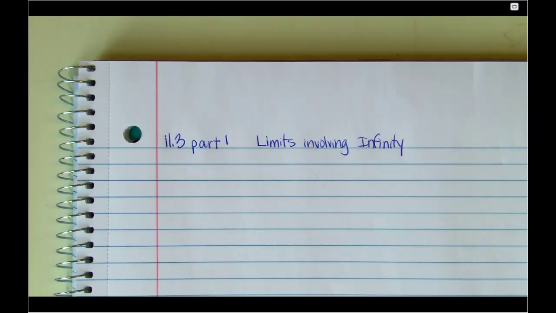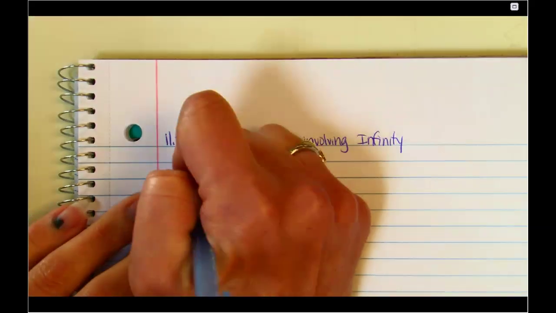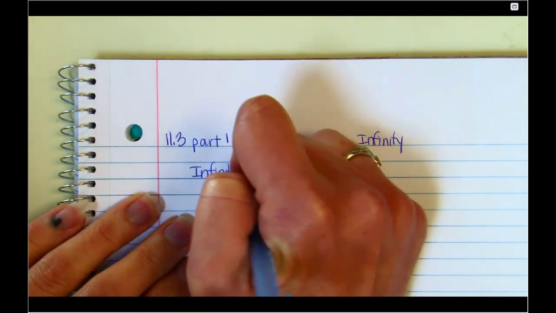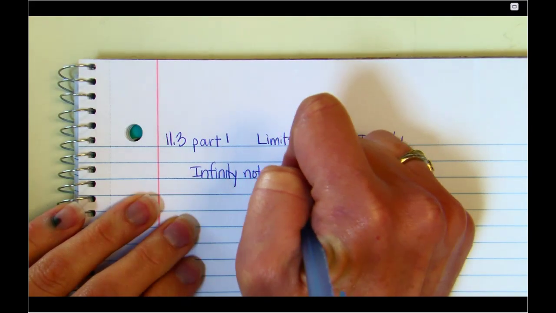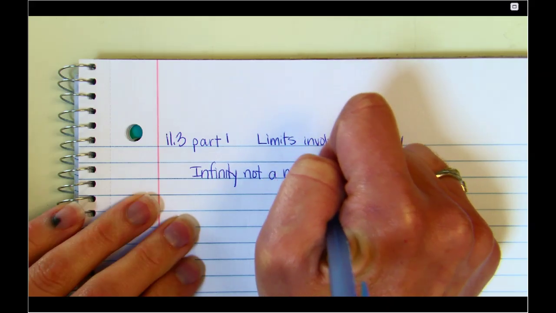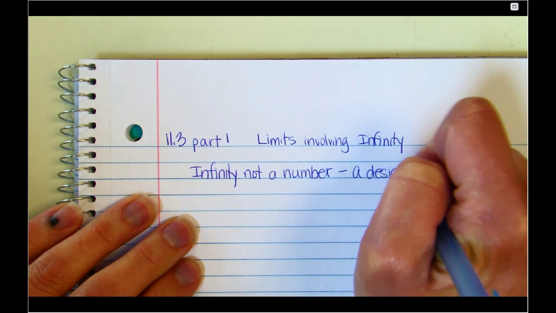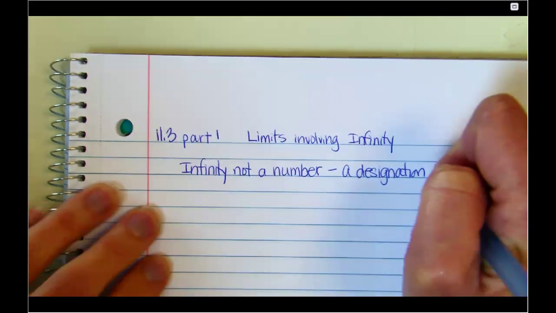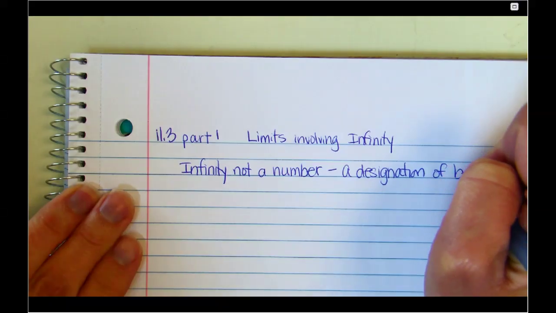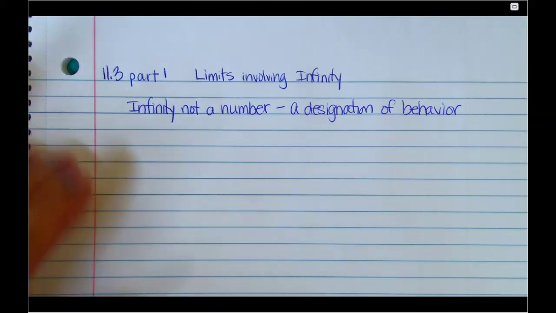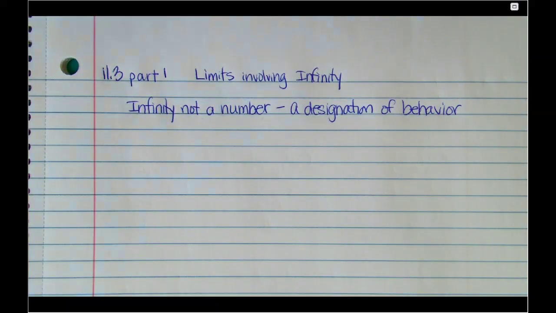So first of all, I want you to realize about infinity. Calculus and infinity get a little bit weird because infinity, first of all, is not a number. It's actually called a designation. Infinity is a designation of behavior. It's kind of a weird word, but let's go with the fact that infinity just describes behavior.